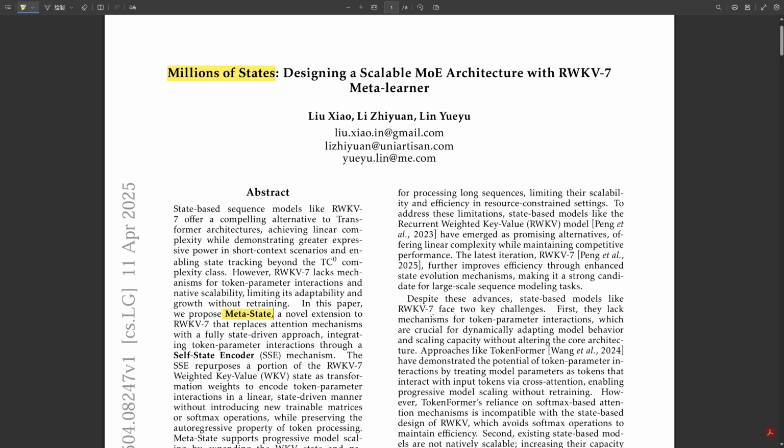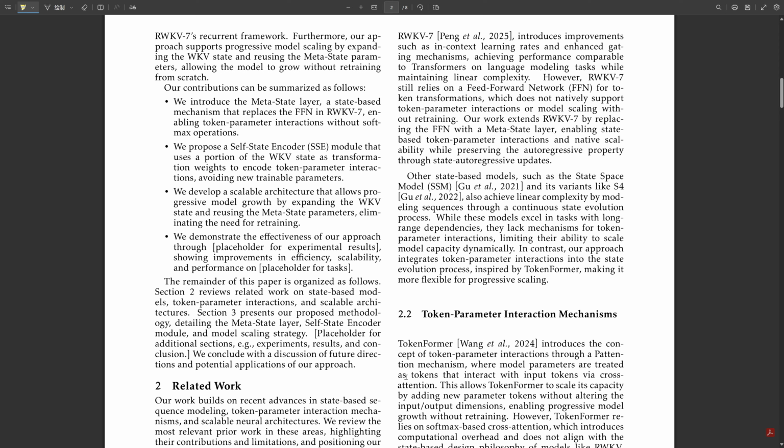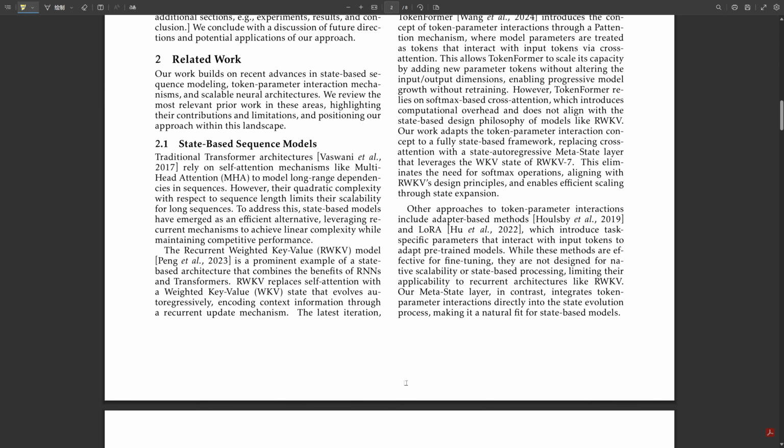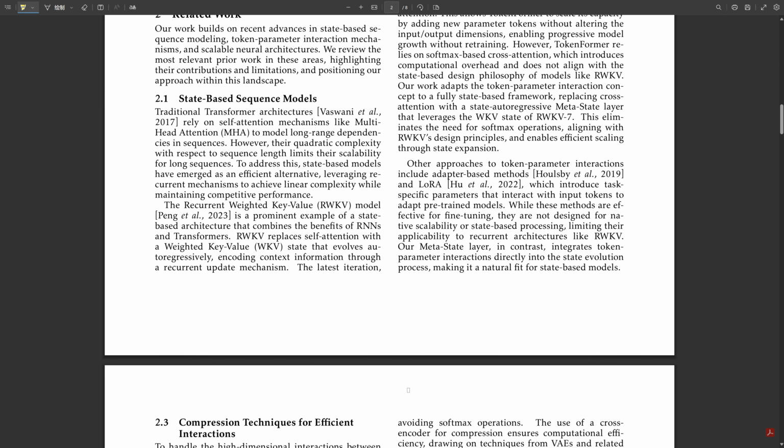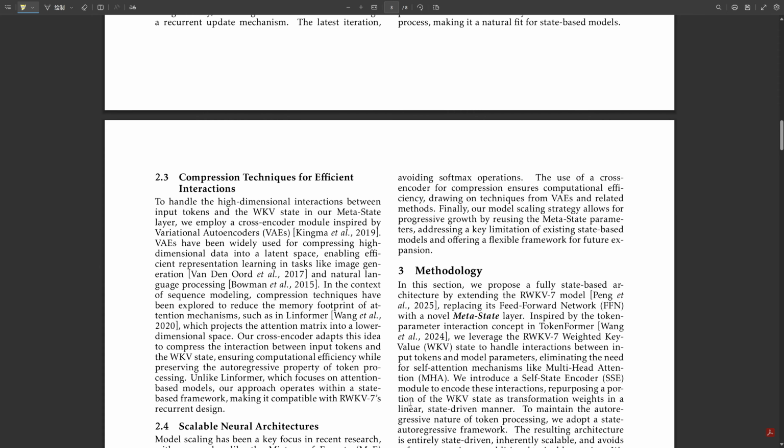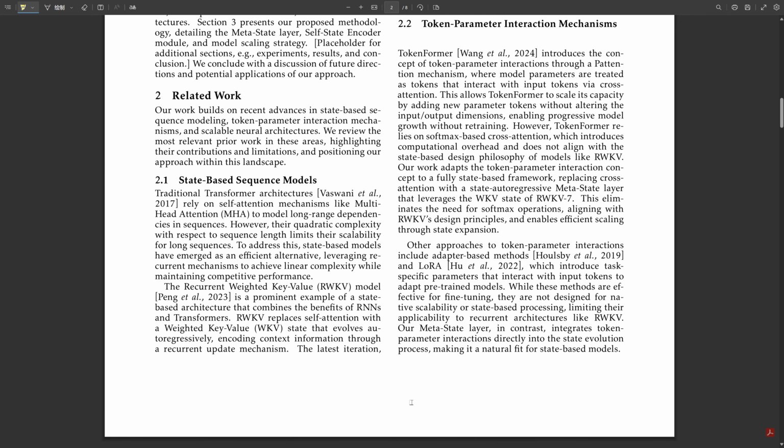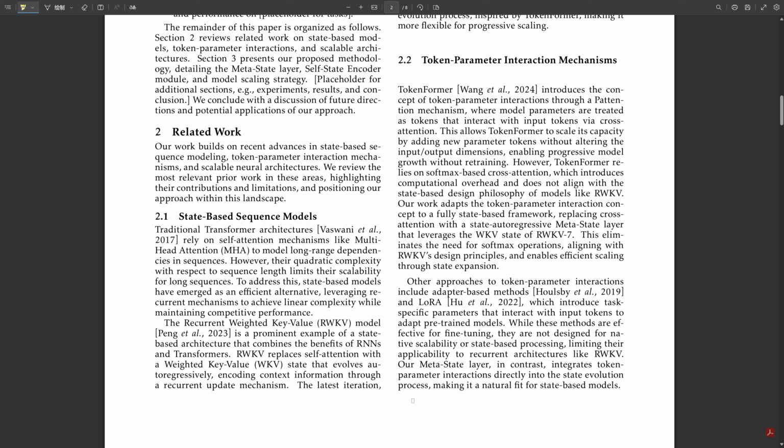And that's where state-based models like RWKV come into the picture. Right, the alternative approach, Peng and colleagues, looking towards RWKV7. Exactly. These models aim for linear complexity. They keep an internal state and update it step by step. No need to look back over everything all the time. So much more efficient for long sequences. Linear sounds way better than quadratic. It is for that specific aspect. But as the paper we're looking at highlights, even RWKV7 has limitations this new metastate approach wants to fix.